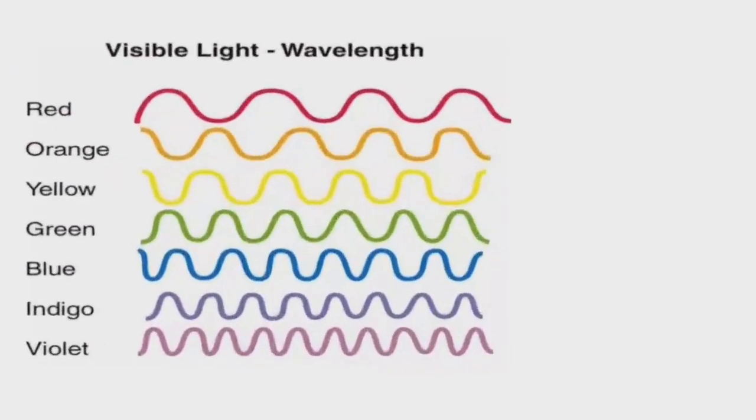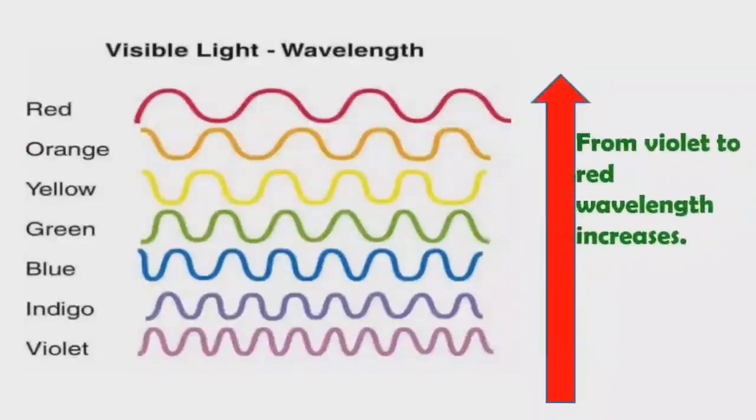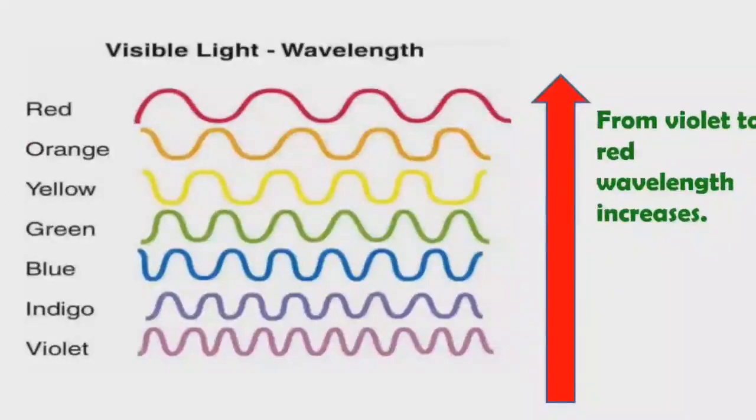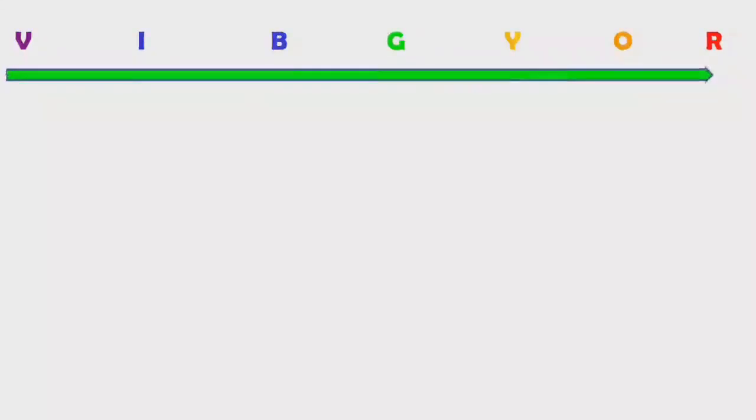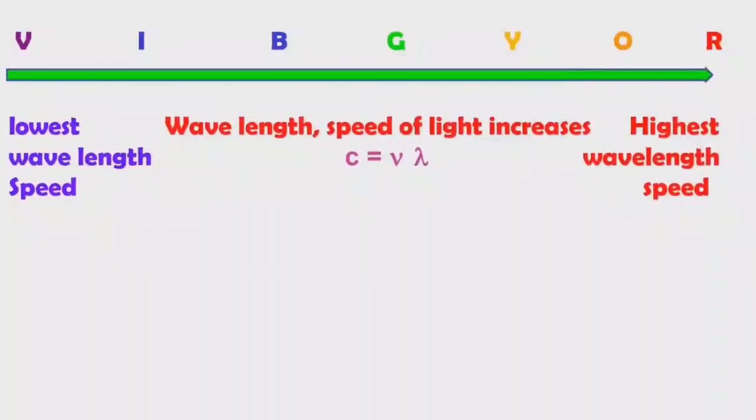Here we can see that from violet to red, wavelength increases. When wavelength increases, frequency decreases. Remember, from violet to red, wavelength increases and frequency decreases. Violet has the lowest wavelength and lowest speed of light, and red has the highest wavelength and highest speed of light.